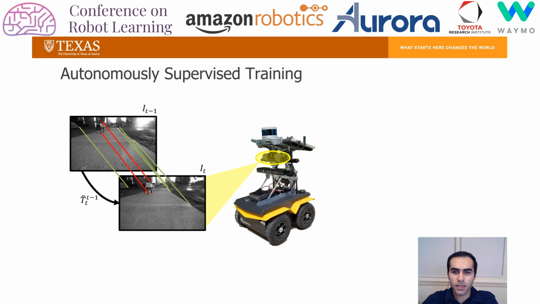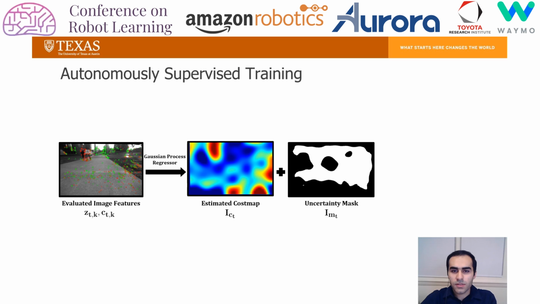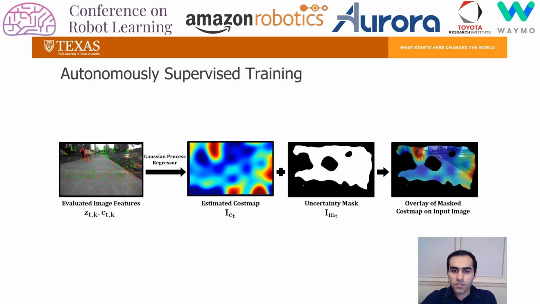Otherwise, we proceed and evaluate the matched image features given the reprojection error of their corresponding 3D map points. Then a Gaussian process regressor is used to convert the set of sparse error values across the image to a continuous error heat map, along with the corresponding uncertainty estimate, which is thresholded to obtain a binary mask. The introspection function is trained using a mean squared error loss that is only applied to the unmasked regions of the image. Generating the training data in this autonomously supervised fashion removes the need for high-fidelity ground truth, such as the depth of the scene, for evaluating the image features.